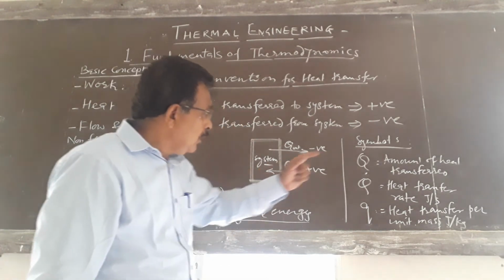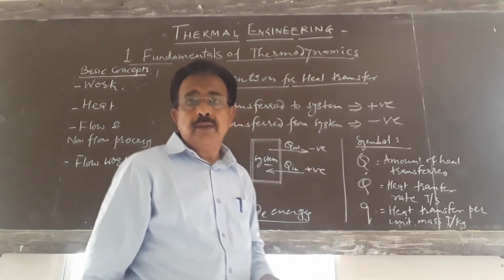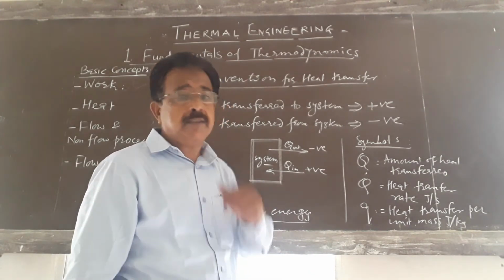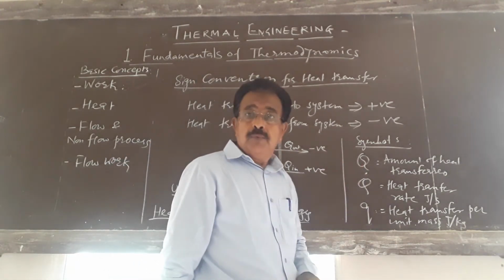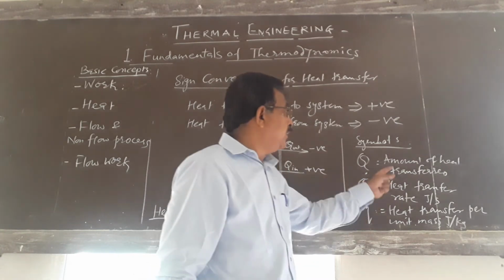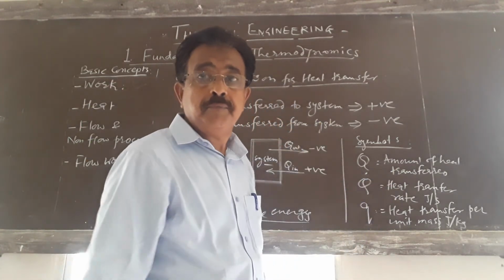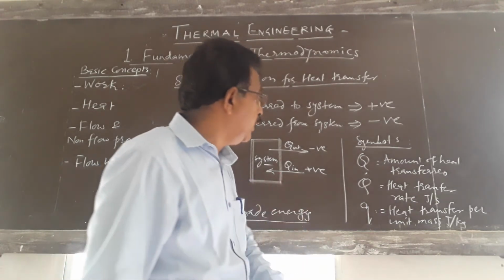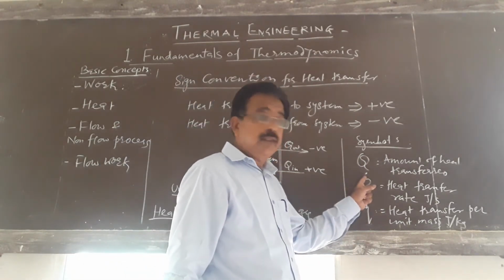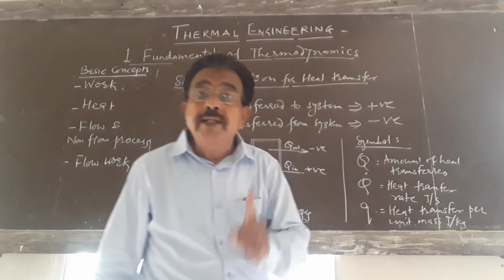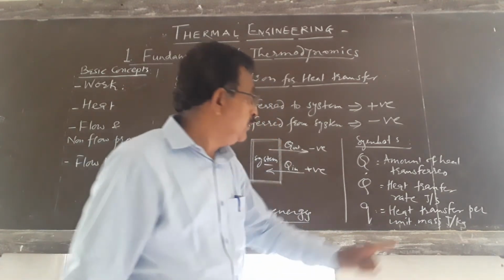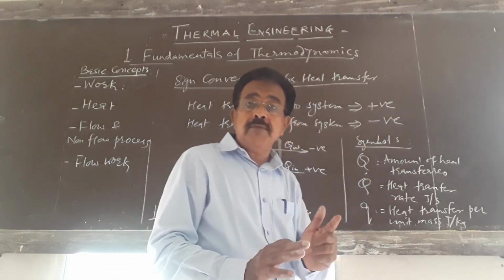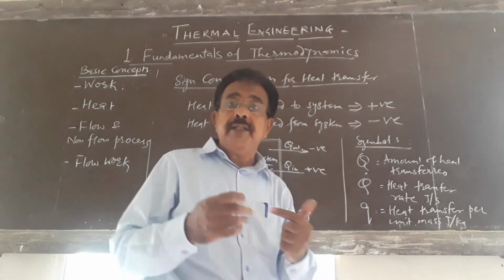Now, what symbols do we use to represent heat transfer? Capital Q is simply the amount of heat transfer, for example 200 kilojoule, 5000 kilojoule, 5000 joule. But Q dot represents the heat transfer rate, joule per second. From that system, what is the heat transfer rate per second, whether in or out?